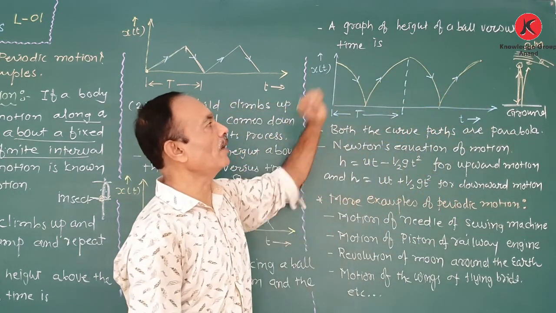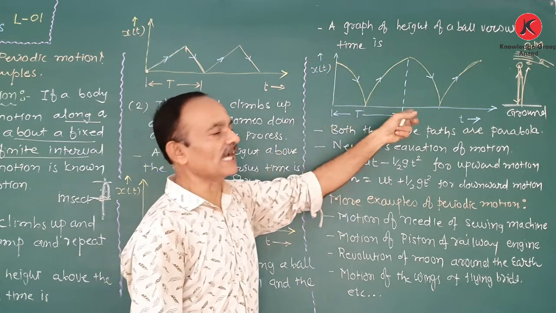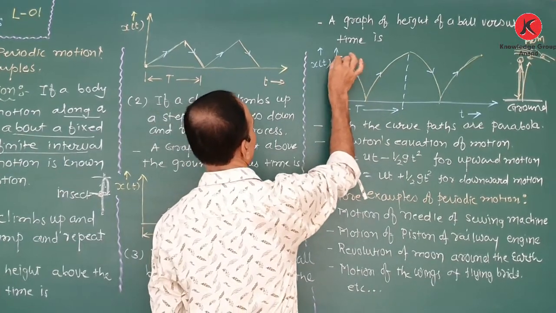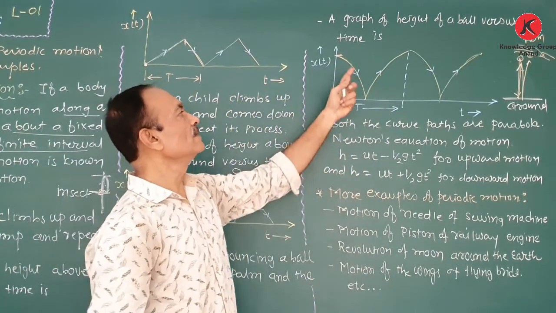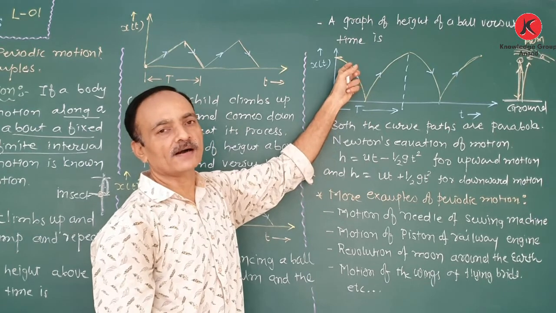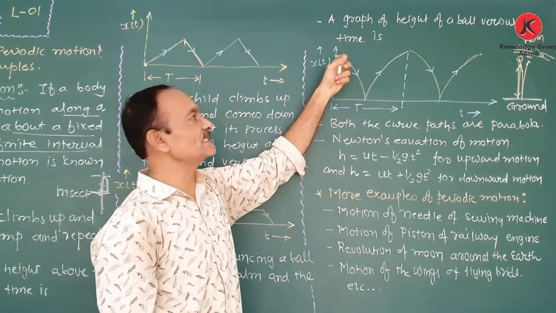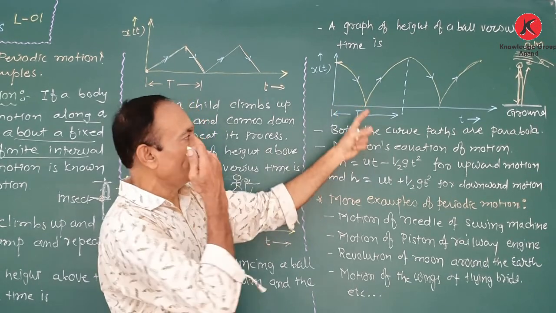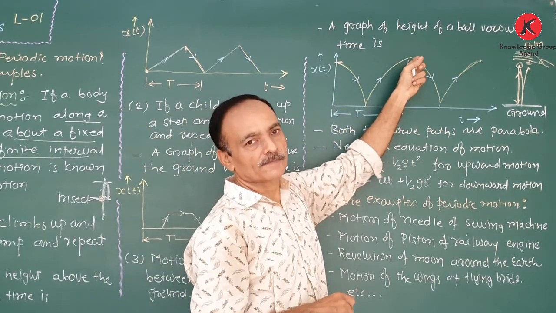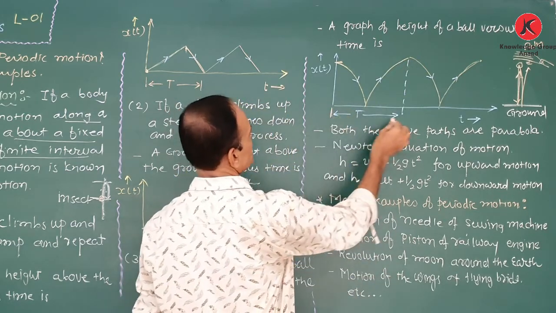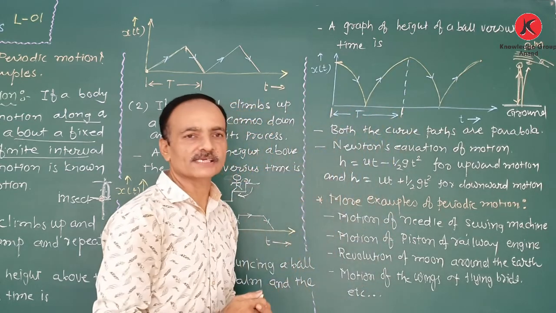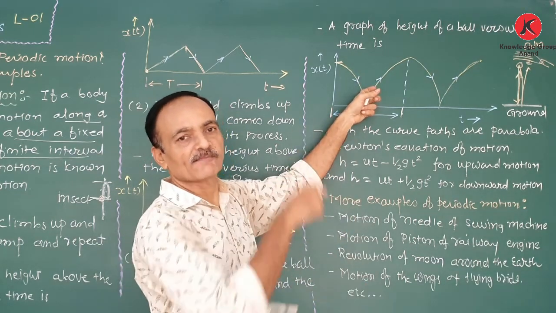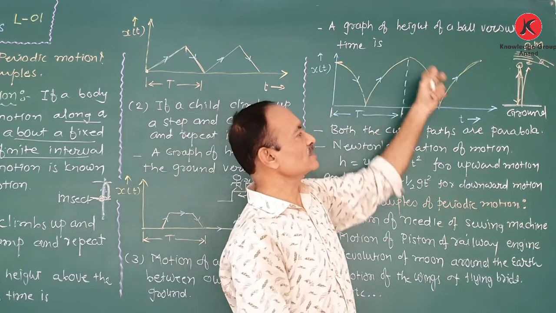This will be the graph of the height above the ground versus time for this ball. Initially it is in our hand, that means in our palm, therefore at some height from the ground. So the initial position is this. Now it hits the ground at this point, that means after this time, and again returns back to our palm. This time is known as the periodic time or the time interval for one oscillation or one complete motion. Again the process is repeated.